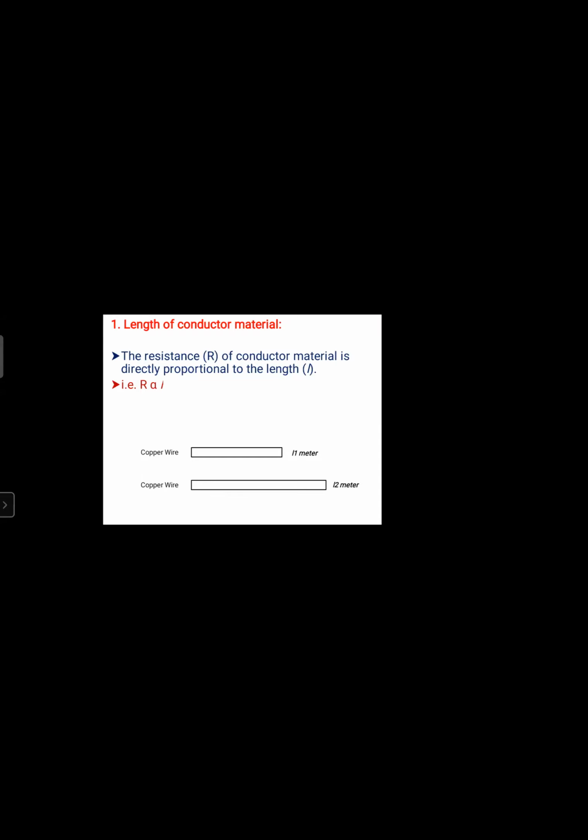Take this one. First, write down: length of conductor material.